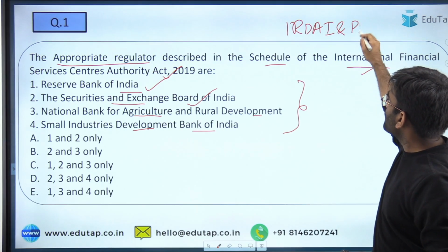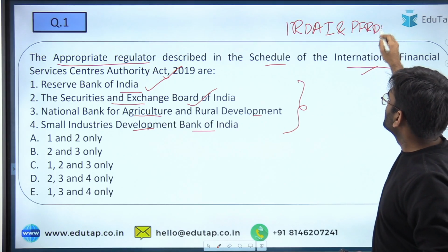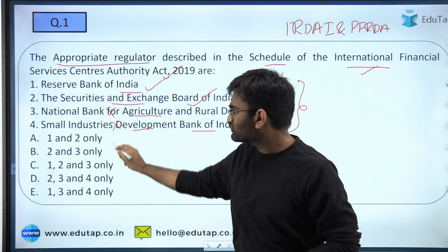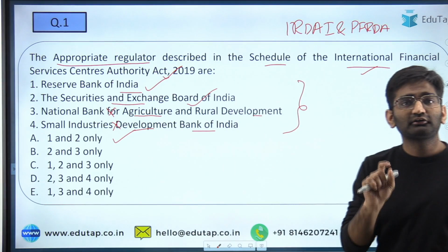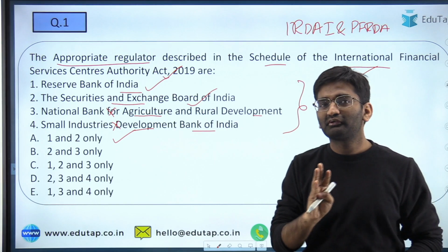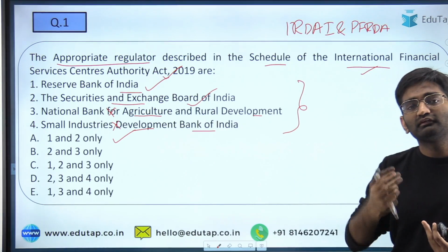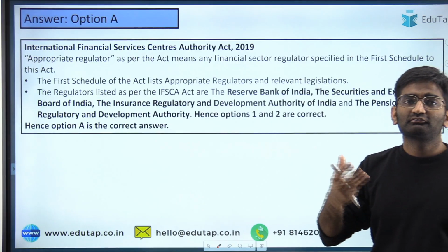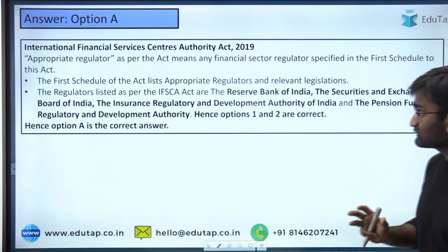Okay, it is not NABARD, it is not SIDBI. So these 2 options are wrong here, and so our correct answer is 1 and 2 only. You need to remember these 4 names, and these 4 regulators will be coming up in various other sections of our Act also. So that is important.